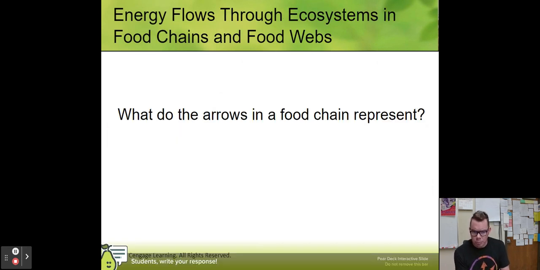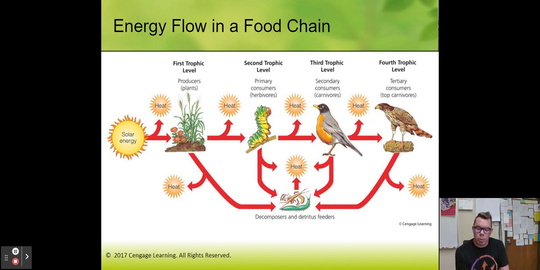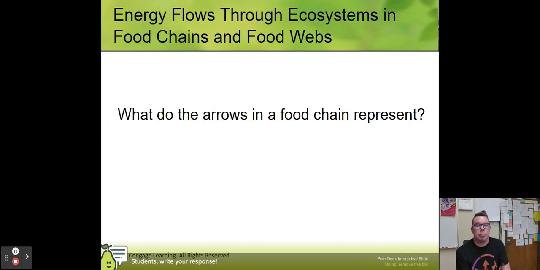So the arrows in the food chain, what do they represent? The arrows are representing where the energy is going. Typically, the mistake I see is the arrows go the opposite direction, kind of showing that this guy is consuming that guy. That's not what the arrows represent. The arrows represent where the energy is going. Hint, hint, think about that. Answer that question.